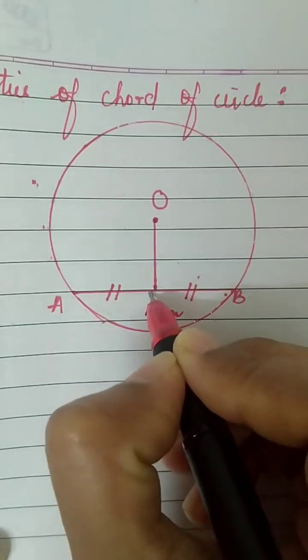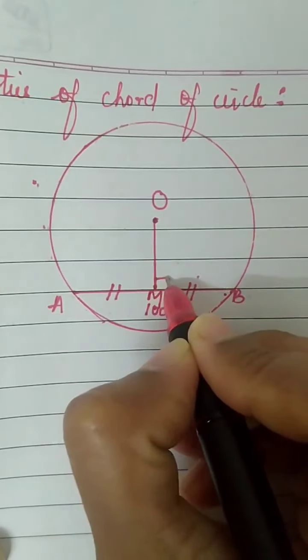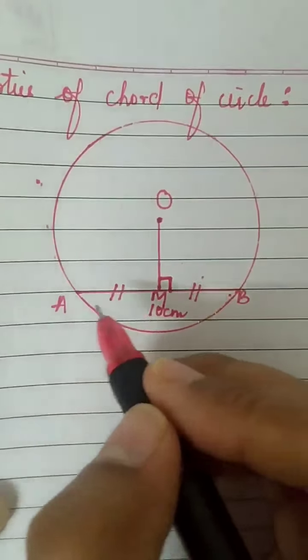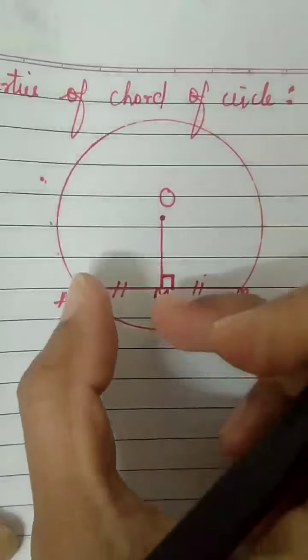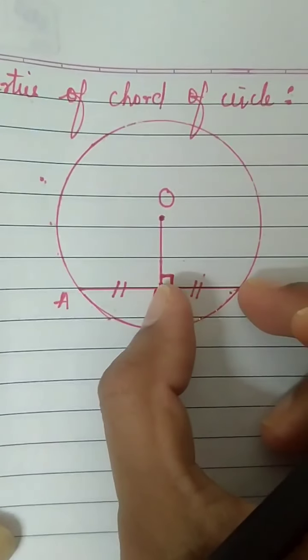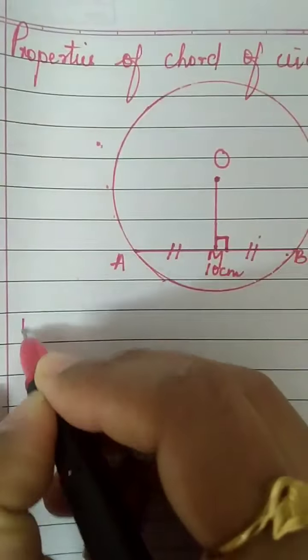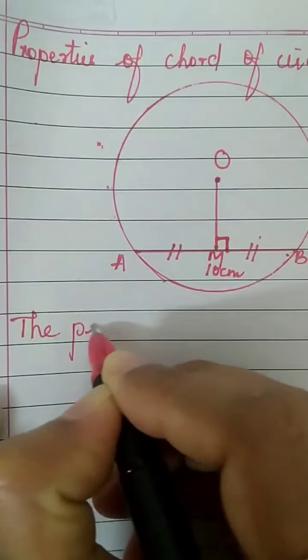That means if OM is the perpendicular, see, I have to show the perpendicular sign now. If OM is the perpendicular to chord AB, AM will be equal to MB. That is the first statement. So write the first statement. The perpendicular